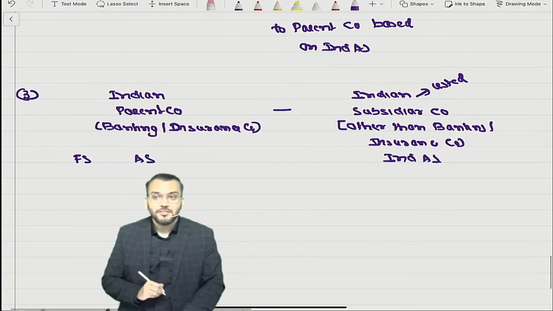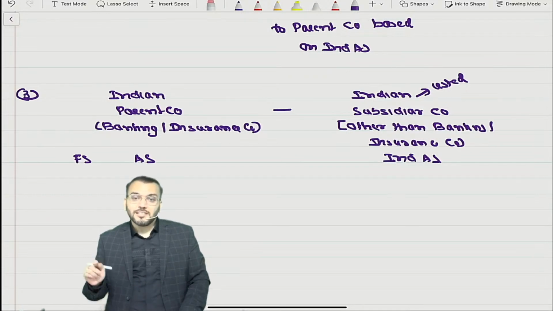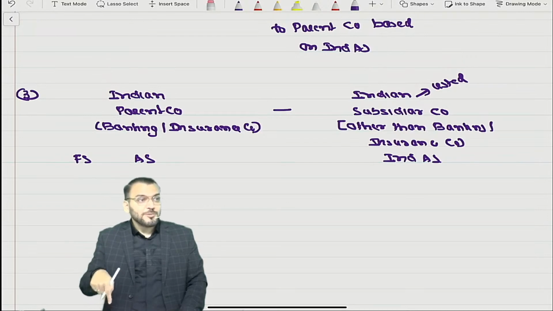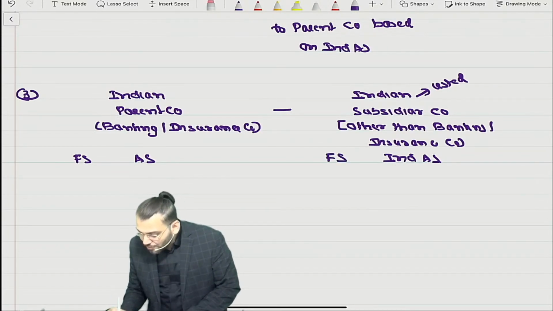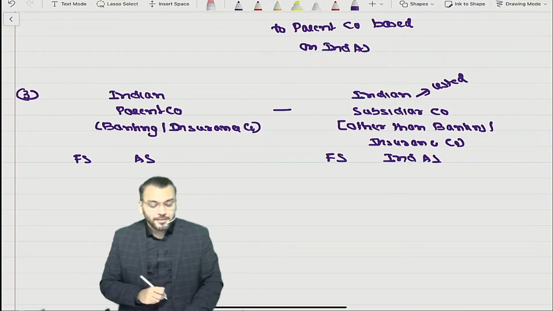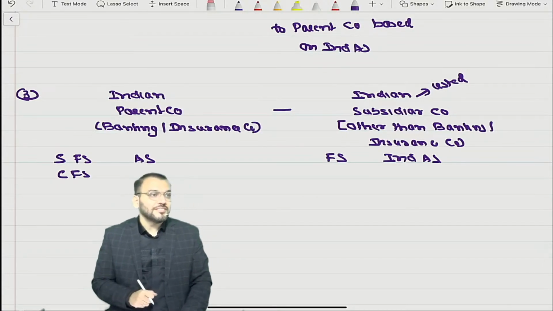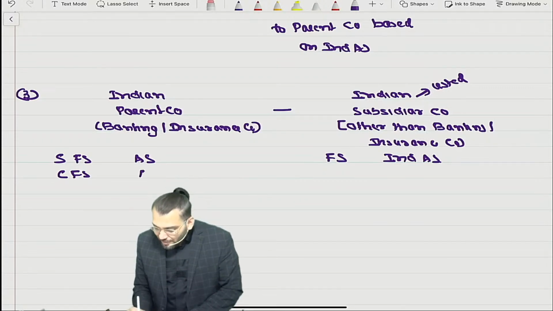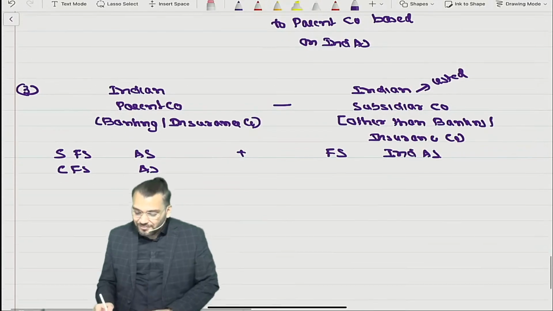Ind AS, because this is a listed company other than banking company and insurance company. So they are preparing for reporting purpose based on Ind AS. Now this parent company, this is the separate financial statement. They will prepare consolidated financial statement based on AS only. So can we combine these two? No. So what clarification has been given? You only say.